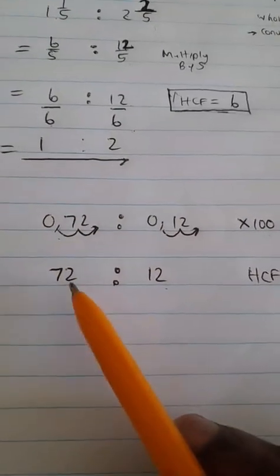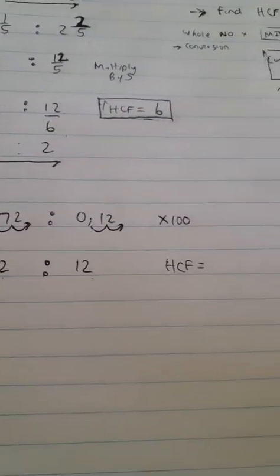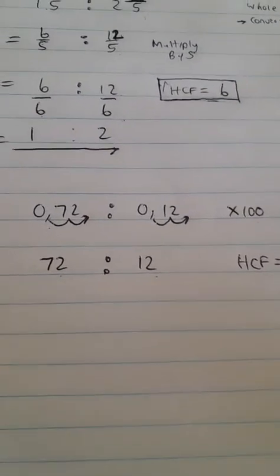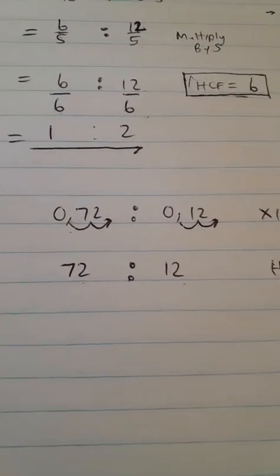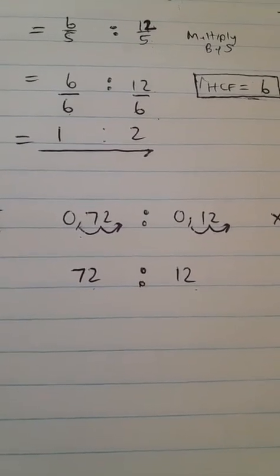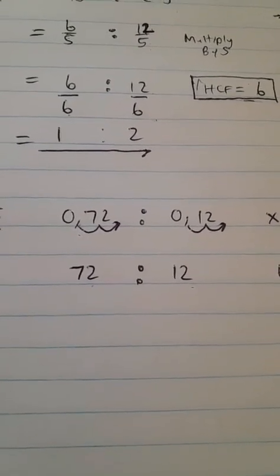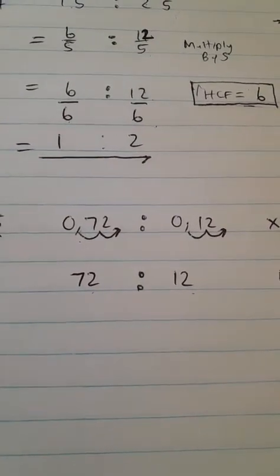The highest common factor between 72 and 12, my good people, what is it? Anyone who can help me out? 72 and 12, what is the highest common factor? Ho says 12. This is grade 9, but also applicable to grade 8, of course. Urula also says 12.